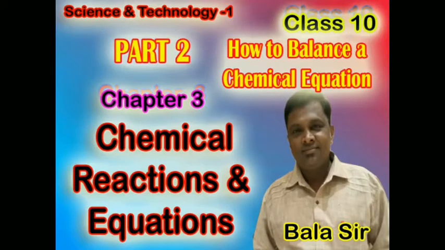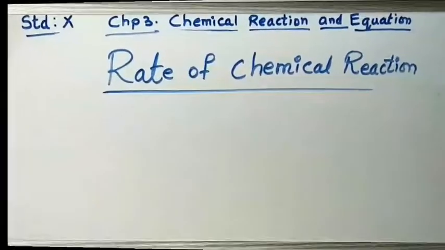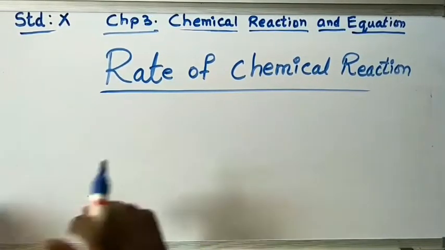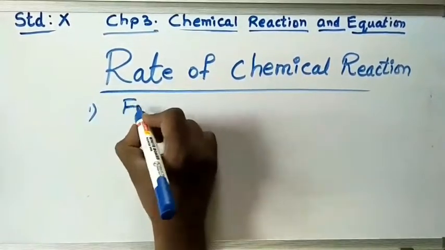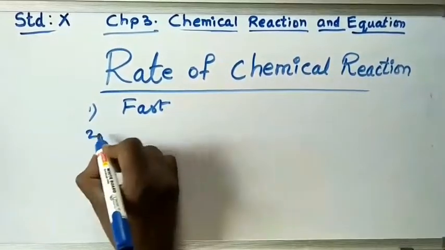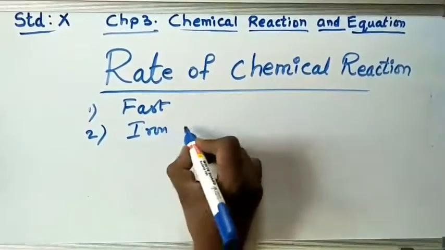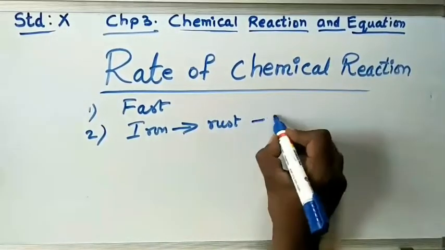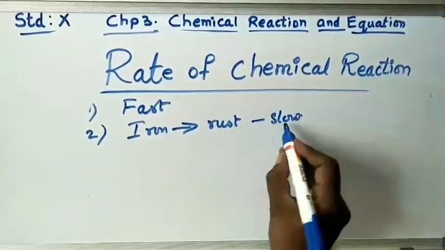Now in this, today we'll see part 2, third chapter, Science and Technology for class 10, Chemical Reactions and Equation. Now, the rate of chemical reaction means there are some reactions which are slow and some which are fast. When you go to the kitchen, you light a gas stove using the ignition. At that time, the rate of reaction is fast. You take iron articles. The iron becomes rust. But will it be fast or slow? That will be slow. Very slowly it will happen. That means here the reaction is slow.